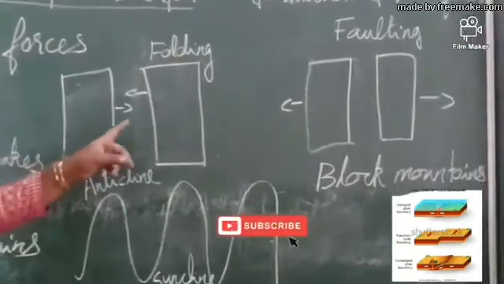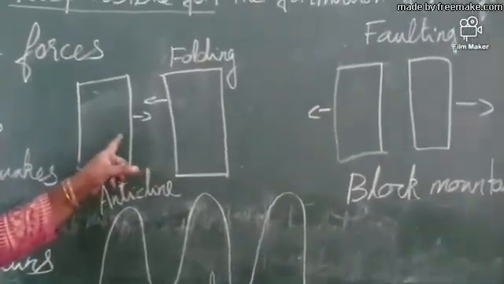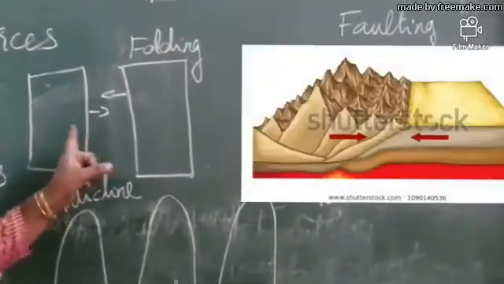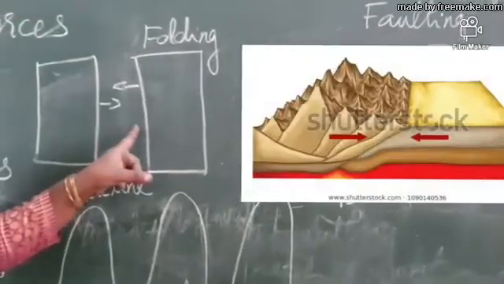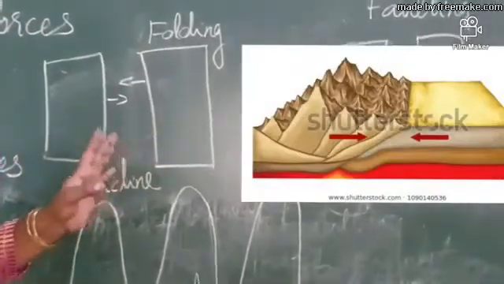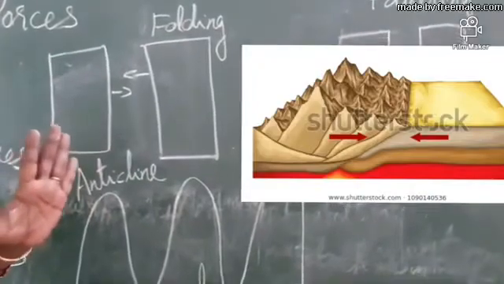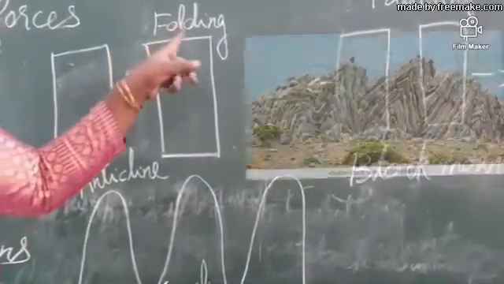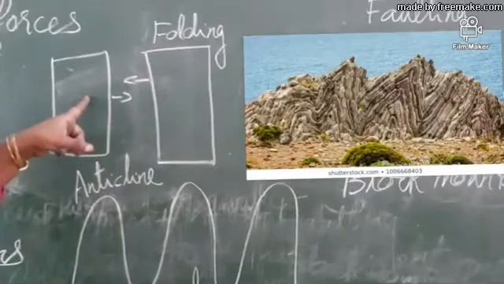Sometimes they move in the same direction. When the tectonic plates move towards each other, they collide and clash, and folding takes place on the earth's crust.